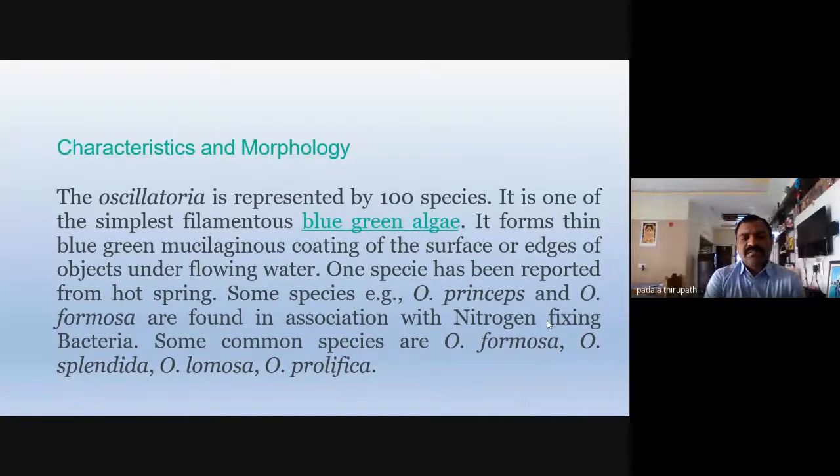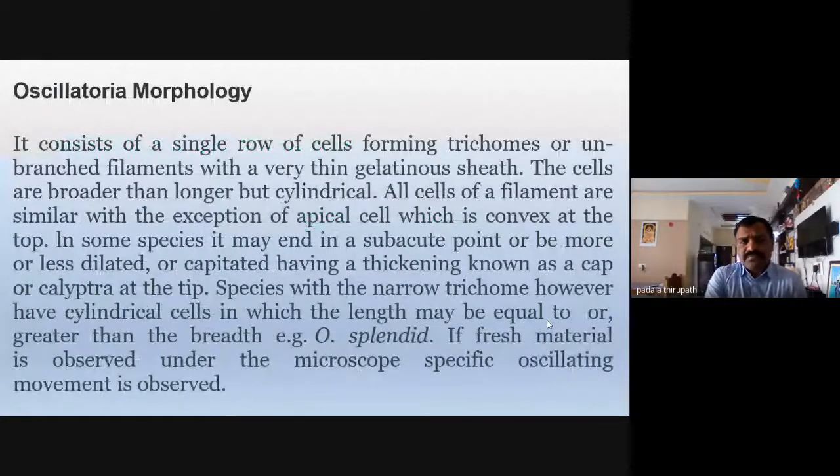Some common species are Oscillatoria formosa, Oscillatoria splendida, Oscillatoria limosa, and lastly Oscillatoria prolifica. These are the species reported of our Oscillatoria. It consists of a single row of cells.